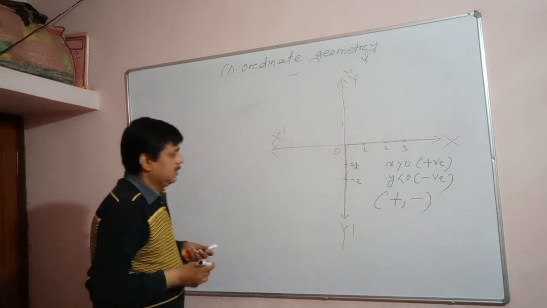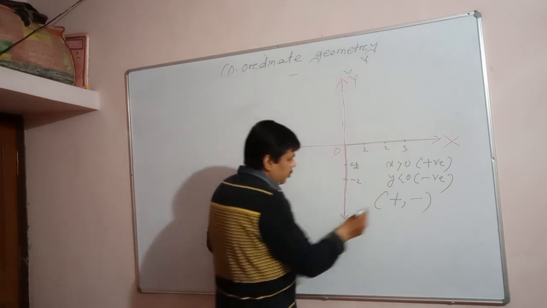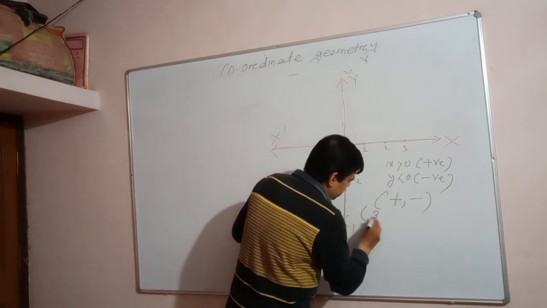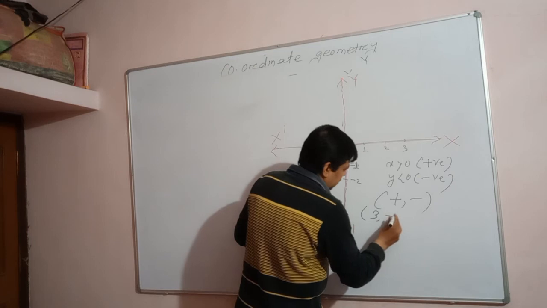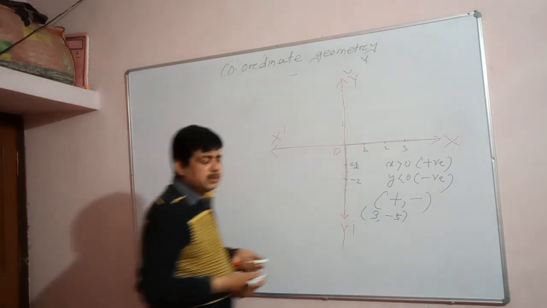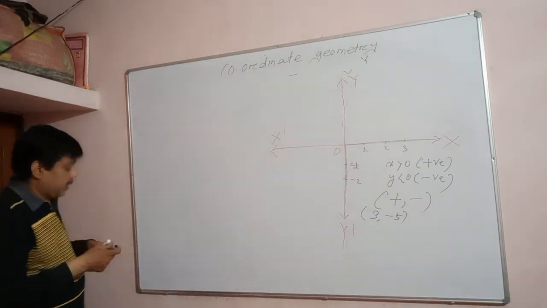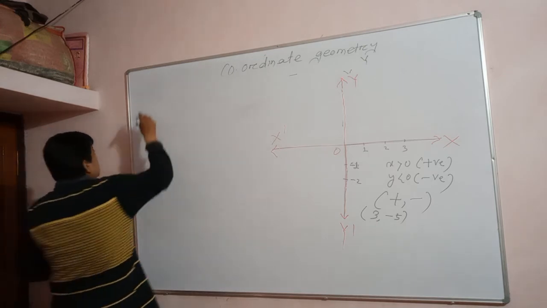Okay? Suppose I am taking a point, first X component positive, any positive number you take, 3 and minus 5 is a point on the fourth quadrant, right? So what is the fourth quadrant?